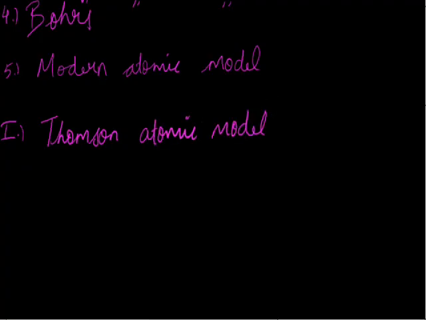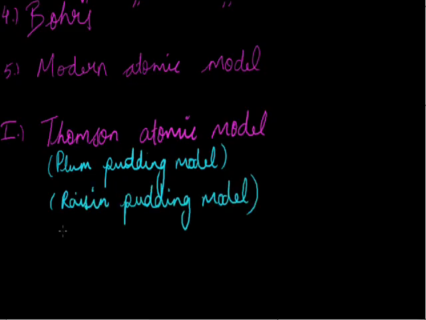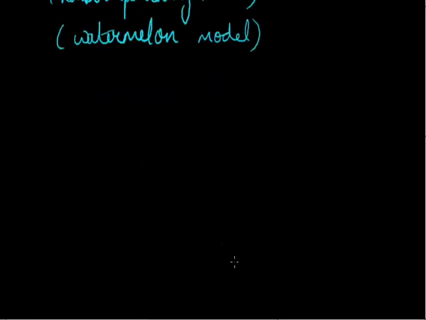It is also called the plum pudding model, raisin pudding model, and watermelon model. By the name only you can see, watermelon model means what? It will resemble a watermelon. In plum pudding also, by the name you can see the plums in the pudding. Plums were considered electrons and the pudding was considered the protons. So first we'll see the model which he proposed.